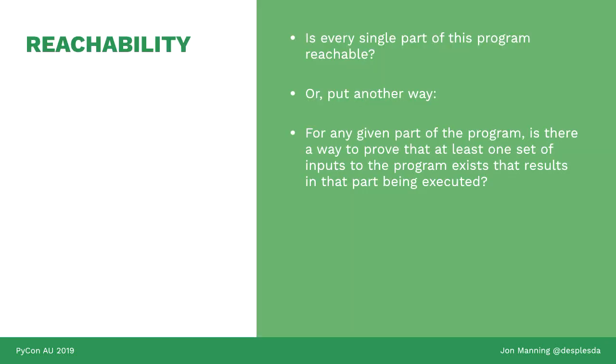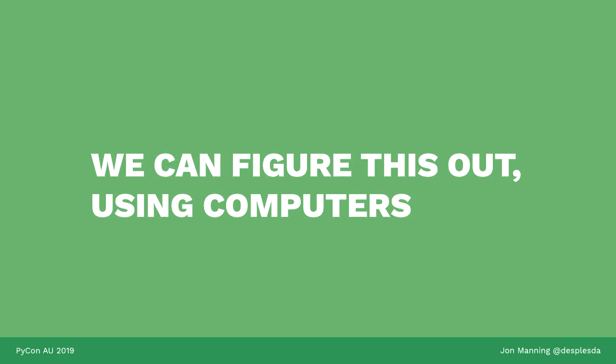So, we want to answer this question. Is every single part of this program reachable? Or, to put it in a more formal way, for any given part of the program, is there a way to prove that at least one input exists that reaches that part of the program? So can we prove that inputs exist that are capable of reaching any part? This is computable, and this is the focus of our talk today.